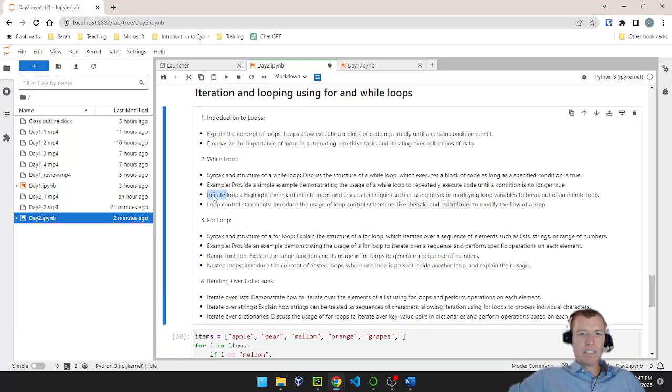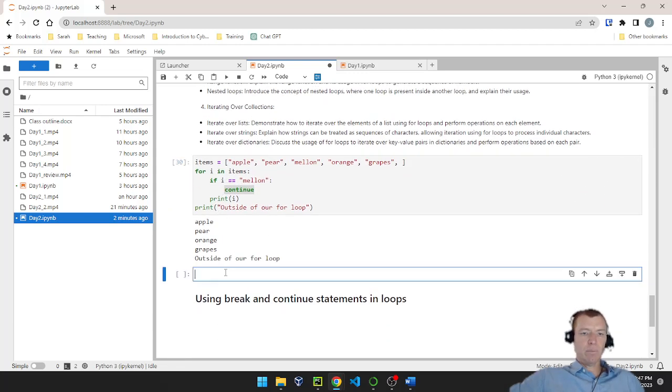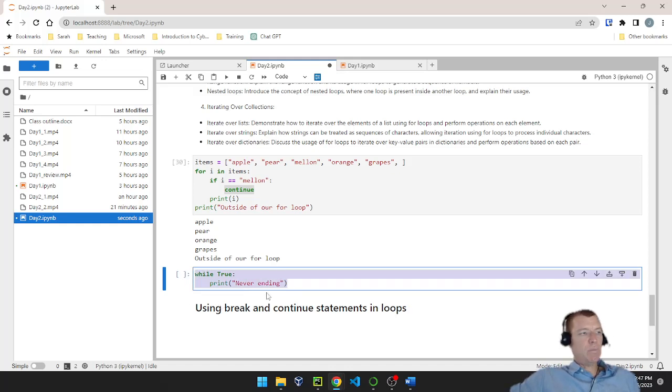Okay. Now I forgot to give you an example of an infinite loop. Infinite loops run forever. So if I did that as an example, I could just say while true, hit our colon, just like we had there, and let's just print never ending. If I run this code, this is going to keep printing out never ending to my computer until I run out of memory, or I stop the kernel from executing the code.